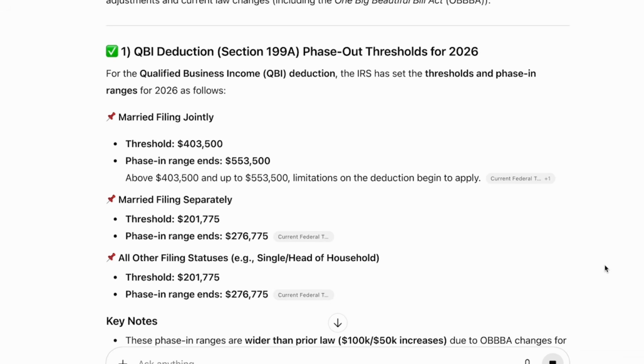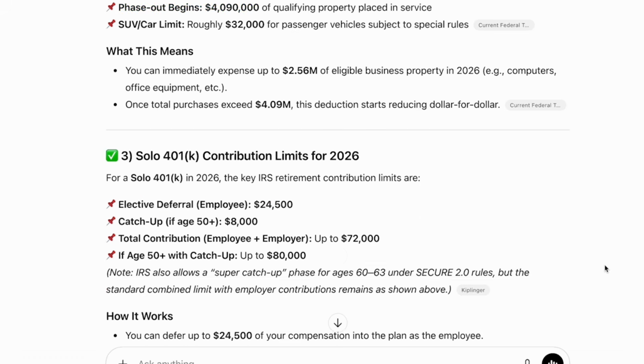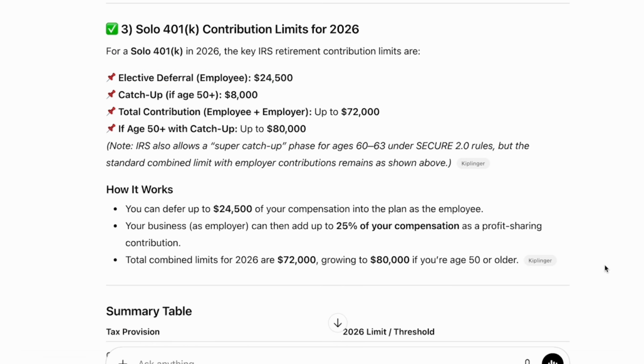It says the QBI threshold for married filing jointly is $403,500, with the phase out ending at $553,500. And for Section 179, it says the maximum deduction is $2,560,000, with the phase out starting at $4,090,000. For the solo 401k, it says the employee deferral limit is $24,500 with a total limit of $72,000 when you combine employee and employer contributions.